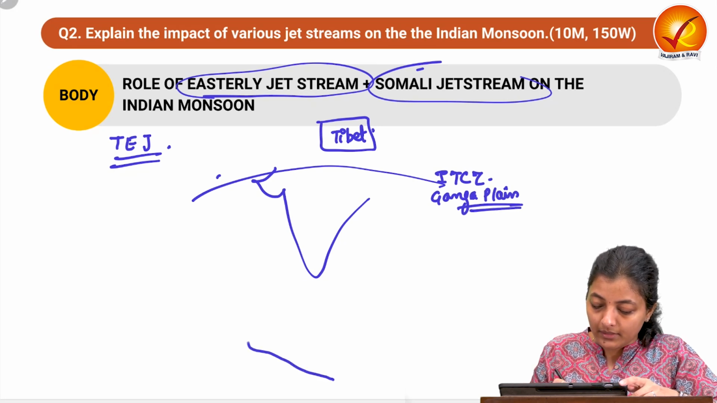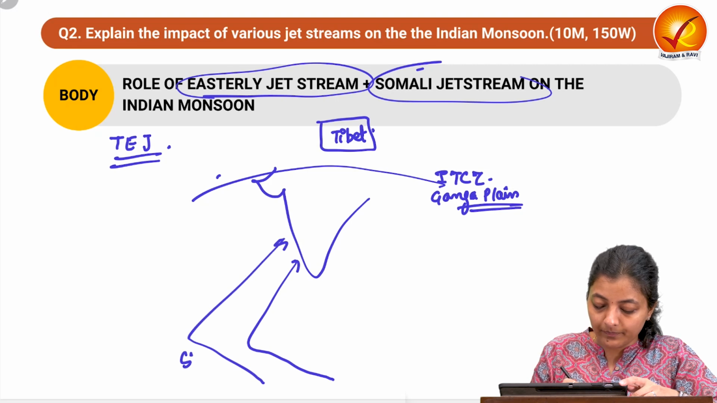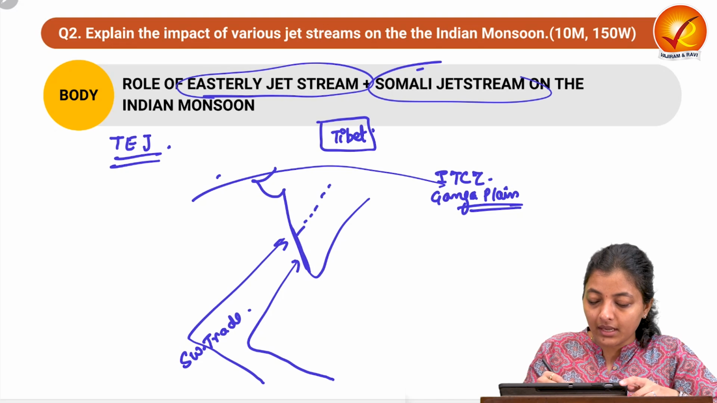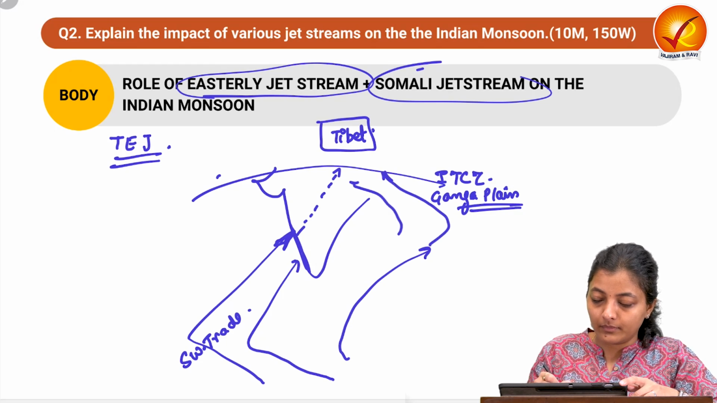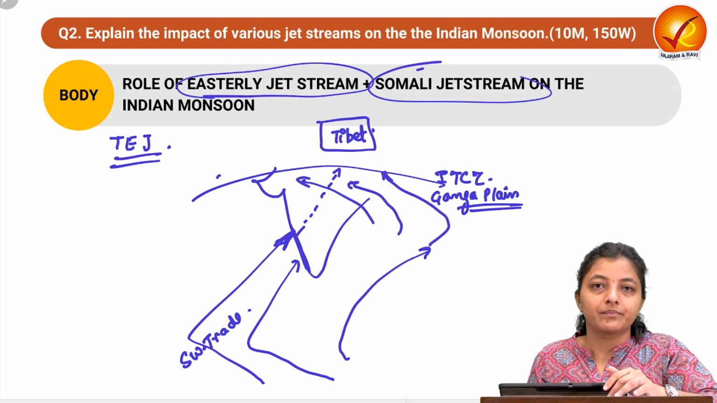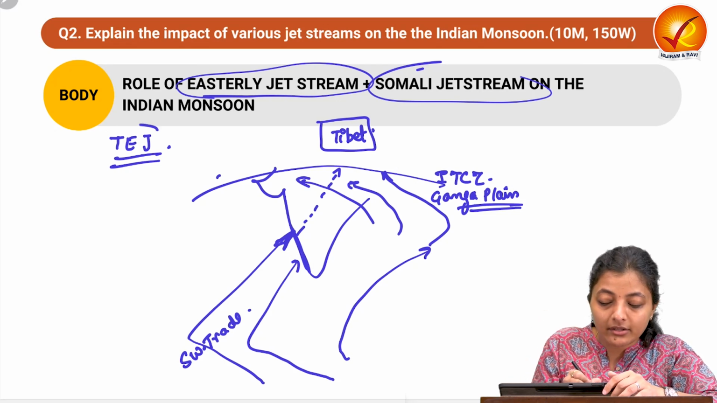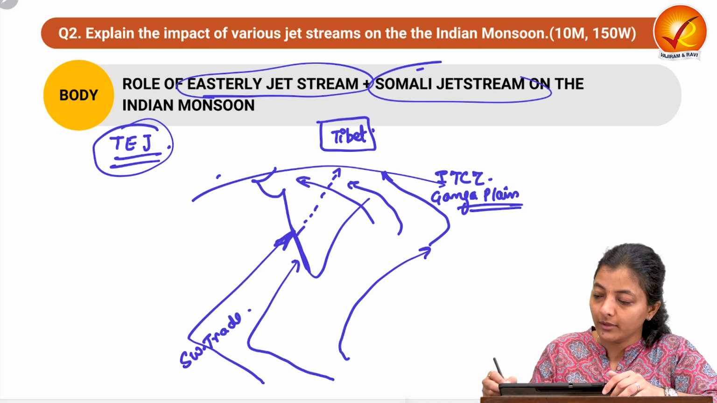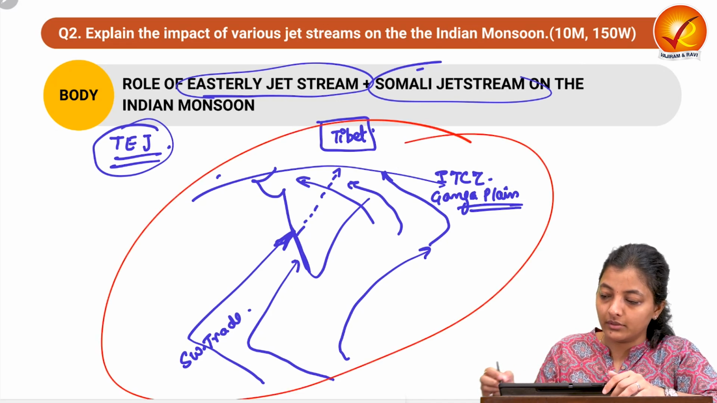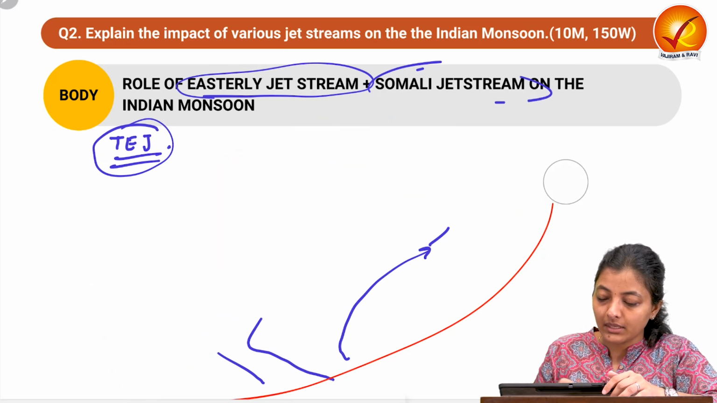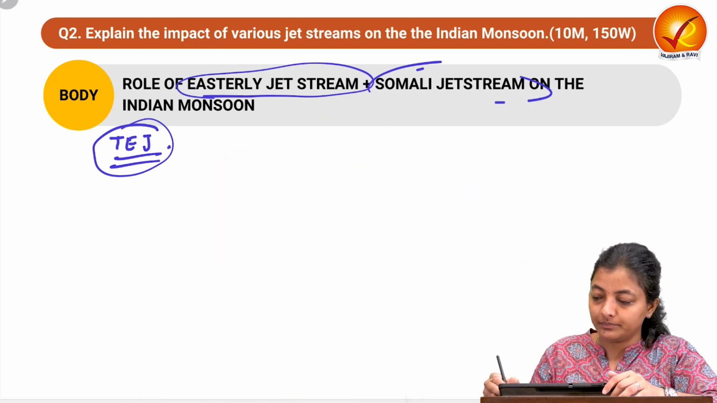Now the monsoon winds, or the southwest trade winds, have burst over here, and they start going like this to merge over here. They are moving like this. How they are moving like this, we need to understand the role of the TEJ in that. This is the direction of the Indian monsoon that we have seen. Now let's understand how the TEJ plays a role.